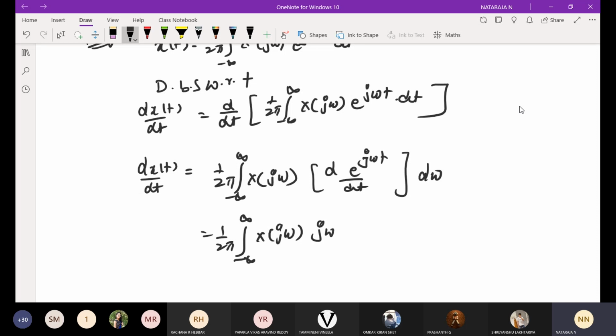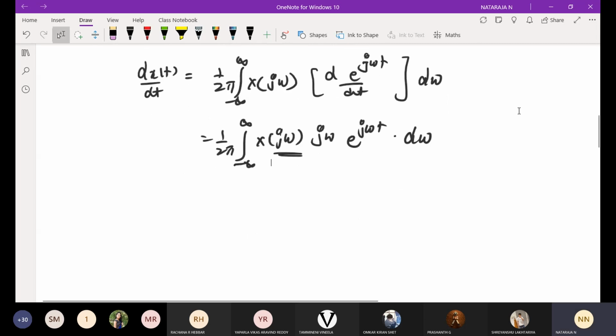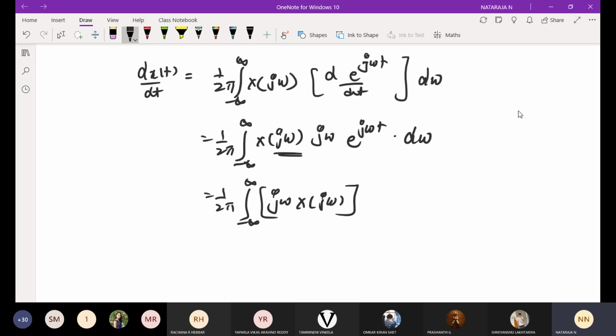That will be j omega into e power j omega t d omega. Now I am going to interchange these two. I will get 1 over 2 pi integral from minus infinity to infinity j omega into X of j omega e power j omega t d omega, equation number 2.